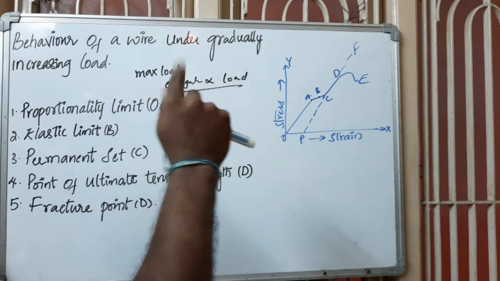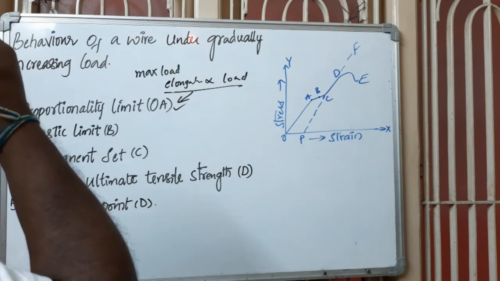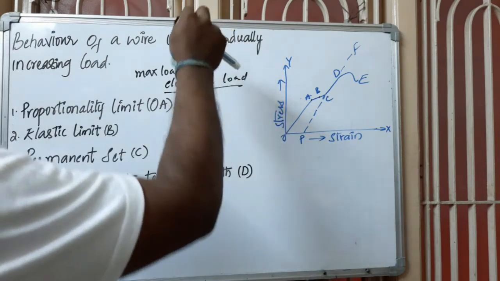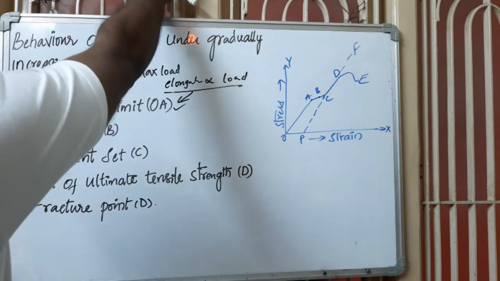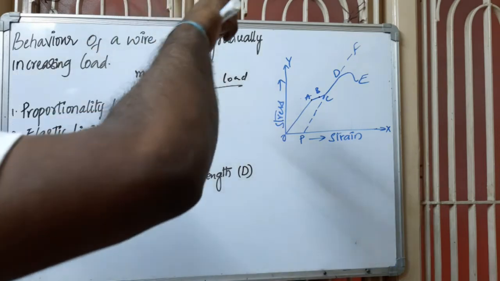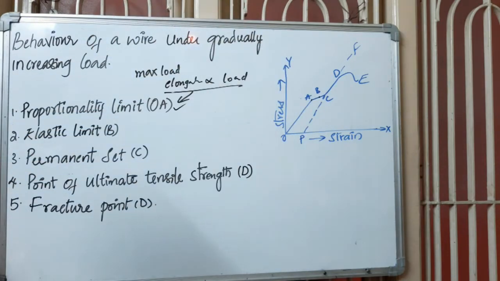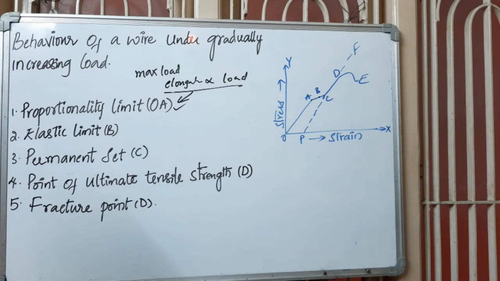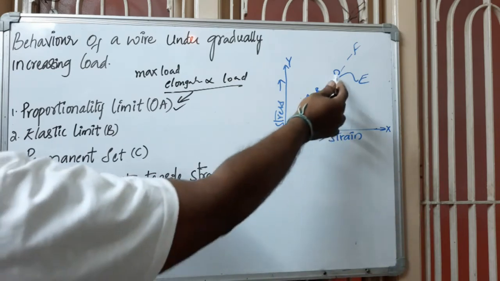Deforming force, you are very well acquainted with this term. When we apply a deforming force upon a rigid body, it will deform its shape. So now the deforming force acts here. Elongation without increase in the load is called creeping. Remember, elongation without increase in the load is called creeping. This behavior of the metal is called yielding. Sometimes this is also called the yielding point.